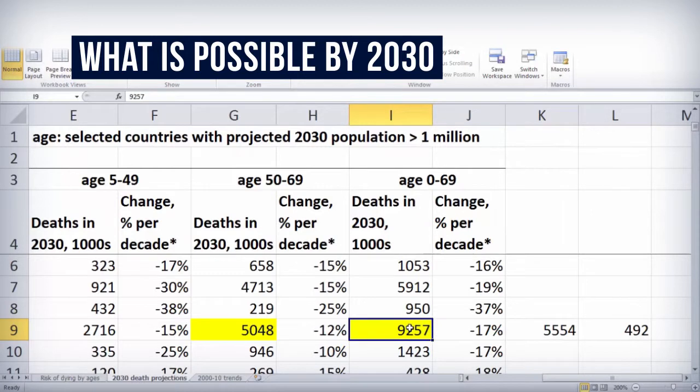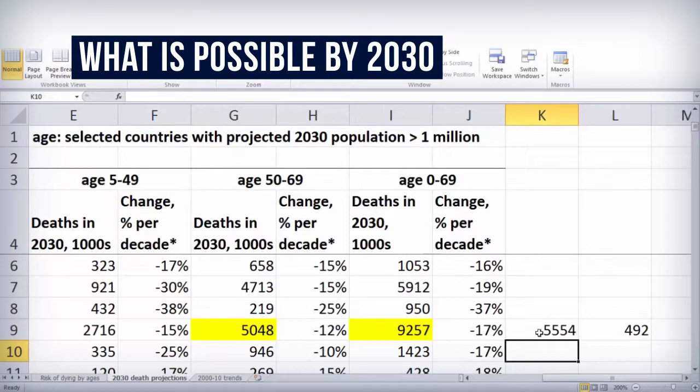The key message to Mr. Modi is very simple, that it is possible to get a 40% reduction in these deaths. So what would that be? Well, very simply, it would be this total times 0.6, or a 40% reduction.